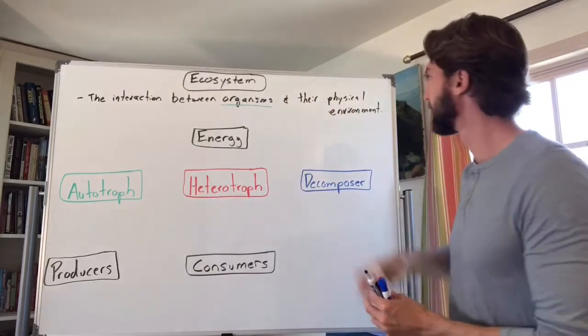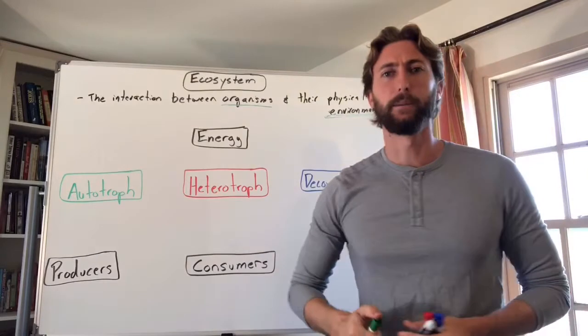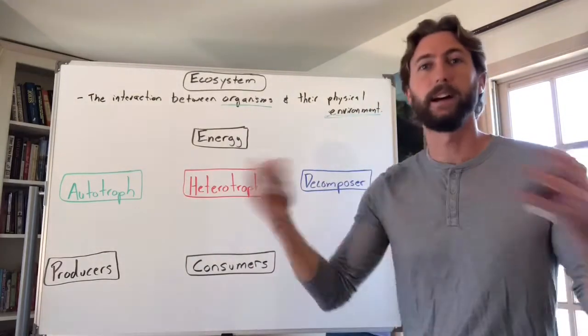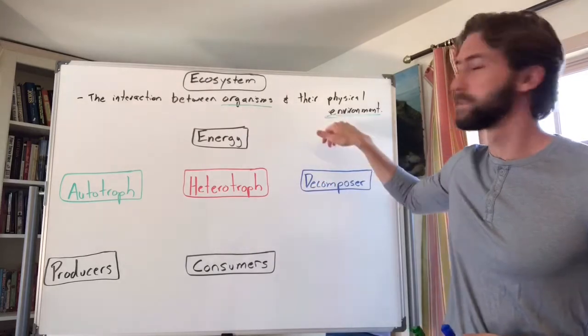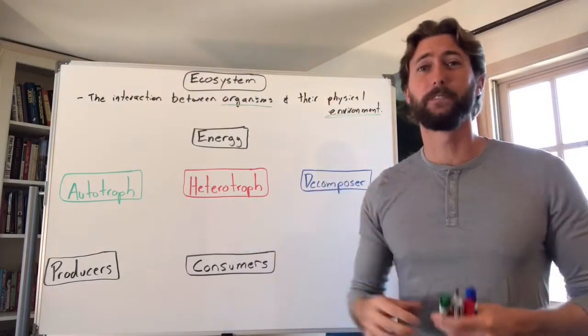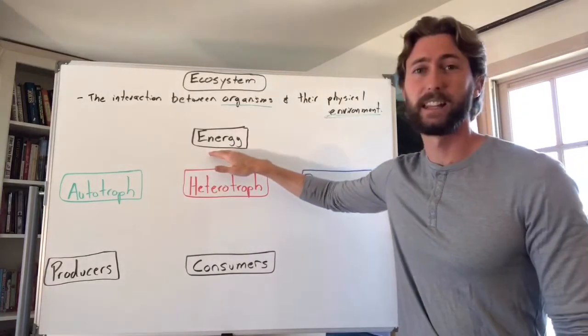So physical environment, guys, we're talking about non-living things. So we're going to be talking about, maybe sunlight, air, water, anything that's non-living within an ecosystem, right? So it's the interaction between living things, organisms, and their physical environment. In this video, we're going to focus a lot on energy. Remember, energy would be part of the physical environment, something that's non-living.